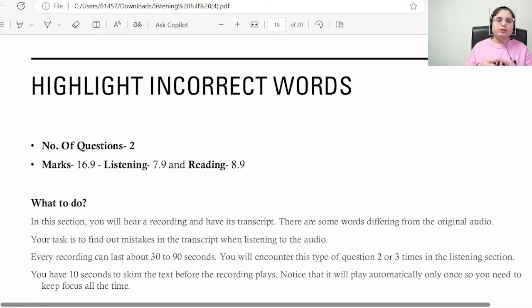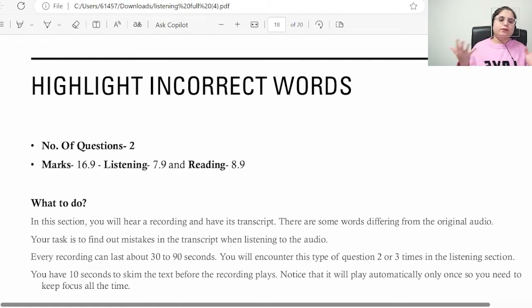So in this section, there will be a paragraph given and a recording of that paragraph will be played. After listening to that, you will notice that some of the words are different from the recording as written in the paragraph. Your task is basically to find out the mistakes in the transcript when you are listening to the audio. You have to go side by side, parallelly. You can't just start to click after listening. No, you have to go along with the audio. You have to keep highlighting.